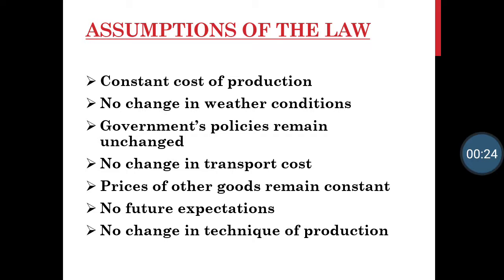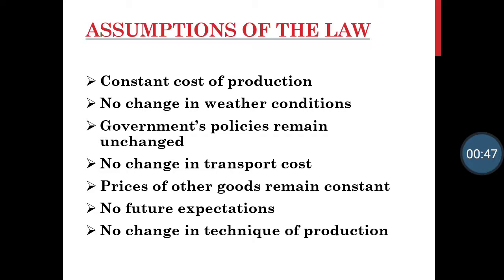Law of supply says higher the price, higher will be the quantity supplied, and lower the price, lower will be the quantity supplied. There is always a direct relationship between price and quantity supplied. There are certain assumptions of the law, means we assume that these things remain constant.